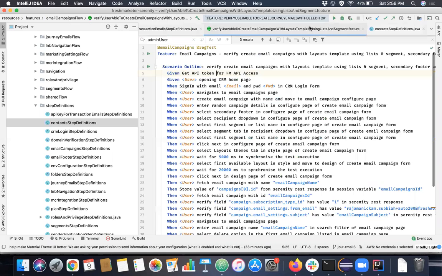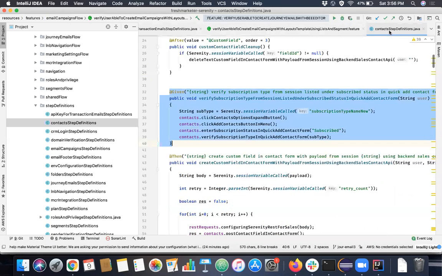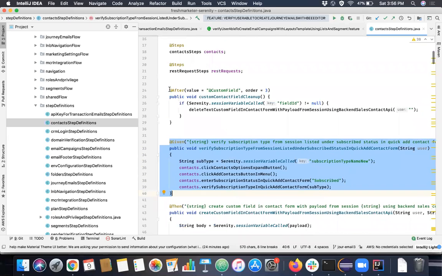We also saw how the feature file and step definition file are matched. This match is done by two things. One is the keyword given. The other is the description that we give for this keyword. It will search for the annotation: if it's a given step, it will search for the given annotation. Where it has to search, we specify in a runner class. We'll come to this runner class shortly.